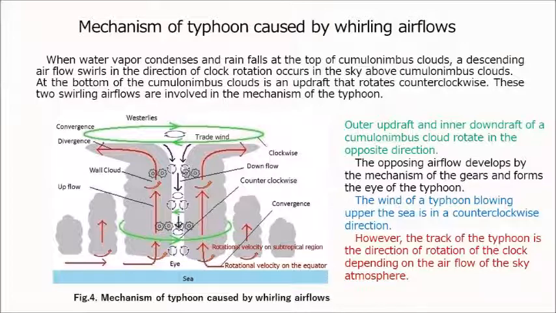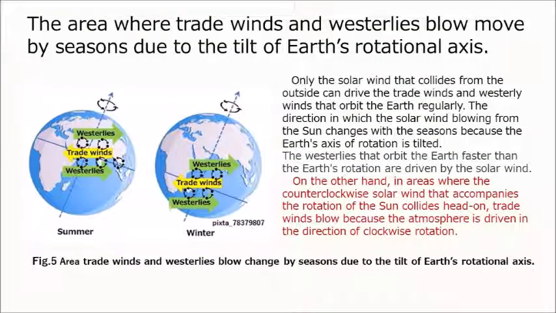However, the track of the typhoon is in the direction of rotation of the clock, depending on the airflow of the sky atmosphere. Only the solar wind that collides from the outside can drive the trade winds and westerly winds that orbit the Earth regularly. The direction in which the solar wind blowing from the Sun changes with the seasons because the Earth's axis of rotation is tilted. The westerlies that orbit the Earth faster than the Earth's rotation are driven by the solar wind. On the other hand, in areas where the counterclockwise solar wind that accompanies the rotation of the Sun collides head-on, trade winds blow because the atmosphere is driven in the direction of clockwise rotation.